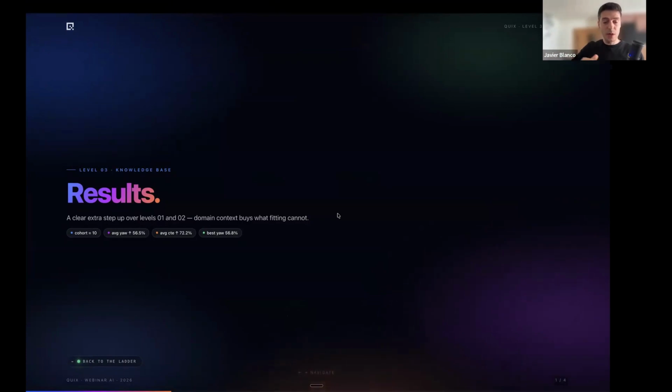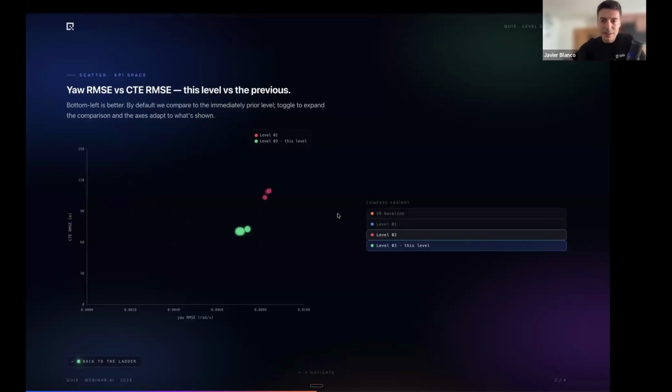As earlier, we launched 10 agents with these conditions, same prompt as in level 1 and level 2. The only thing that changes is that now the environment has this knowledge base. And these are the results. Huge improvement. These are the latest agents from level 3 versus the previous level 2.